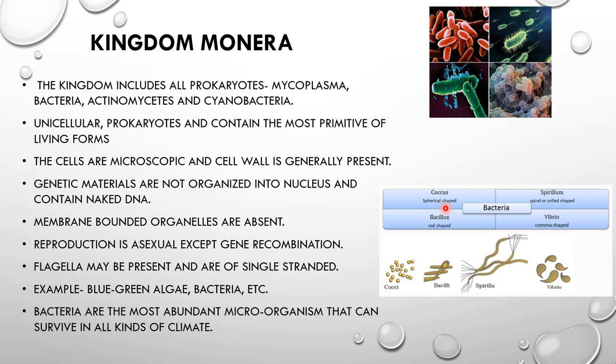First is the coccus, which is spherical in shape. Second one is the bacillus, which is rod in shape. Third one is the spirillum, which is spiral, or we call it coil shaped. And the vibrio, that means the comma shaped bacteria. है तो सभी bacteria students, but they are found in different shapes and sizes. That's why they are grouped in the 4 types.